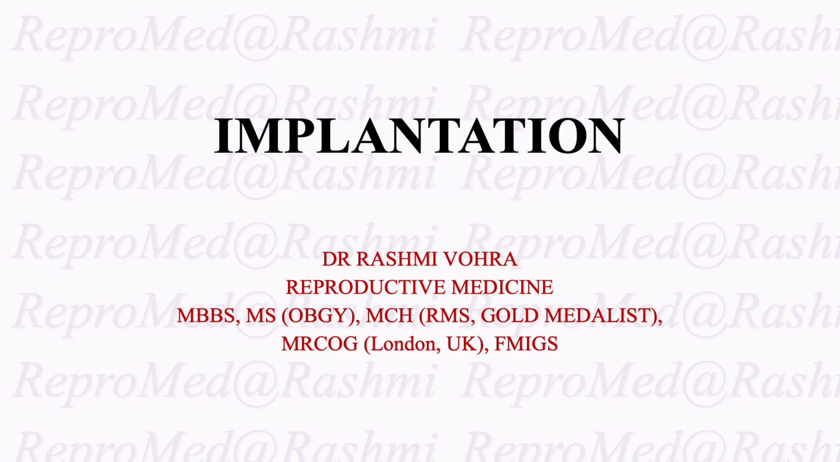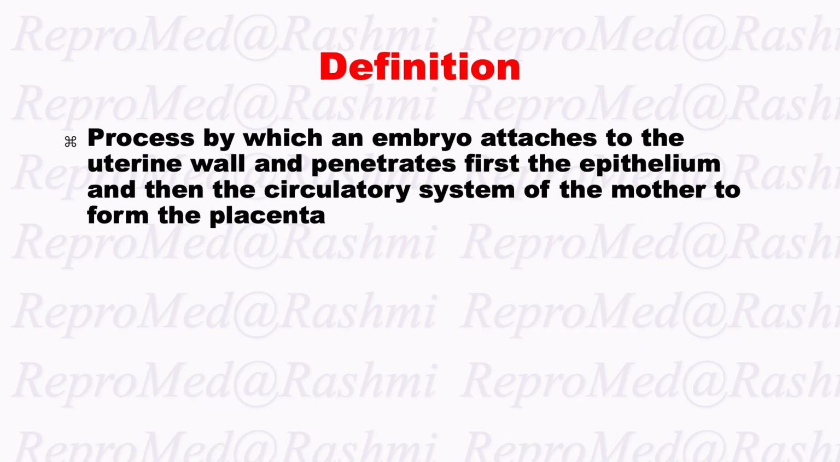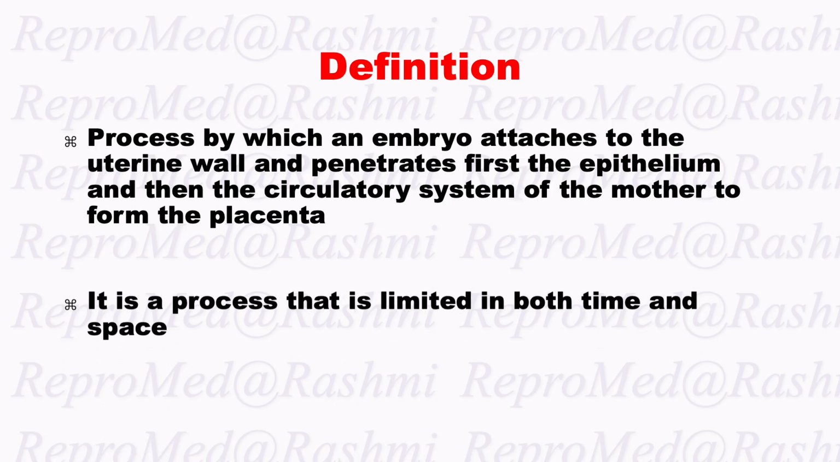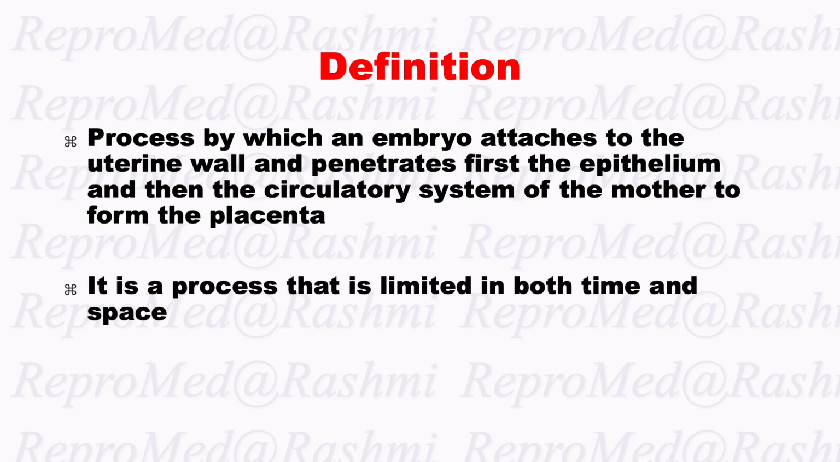Let's discuss the implantation today. Definition: implantation is the process by which an embryo attaches to the uterine wall and penetrates first the epithelium and then the circulatory system of the mother to form the placenta. It is a process that is limited in both time and space.